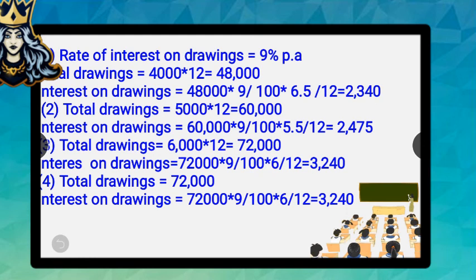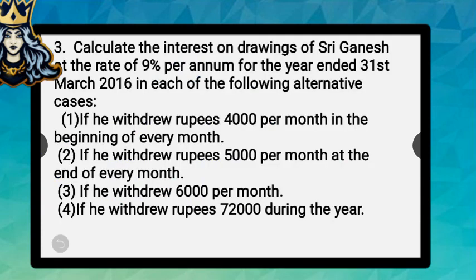In such a case, we have to assume that the partner has withdrawn that amount in the middle of every month. As a result, the interest has to be calculated for 6 months only. So the average period will be 6 months. After calculation, we will be getting the answer as 3,240 rupees. Hope it is very much clear for you all. Then the third part is completed.